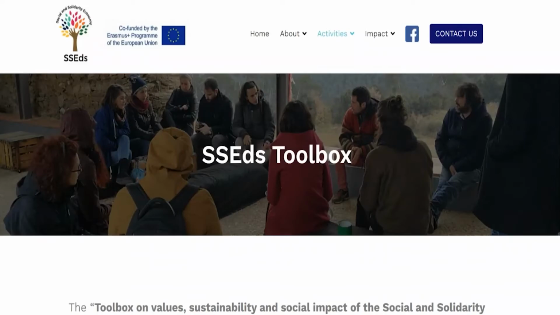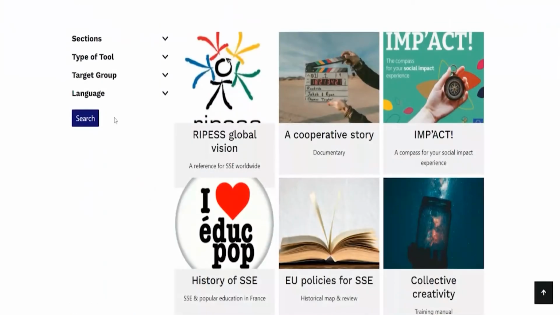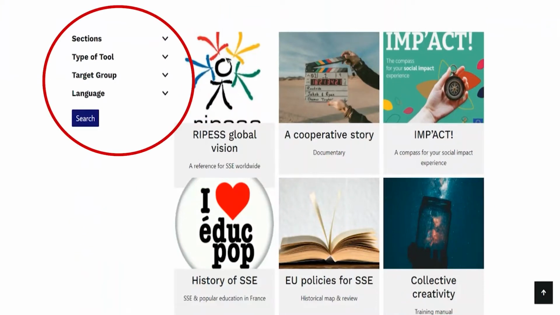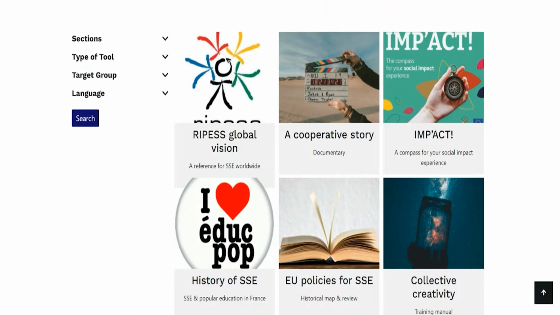So now you want to explore this toolbox. So you are on the SSED webpage. The first thing you will see on this toolbox webpage will be all the tools at one glance. But maybe you want to be more selective. Therefore, you will find a search engine on the left of the screen.